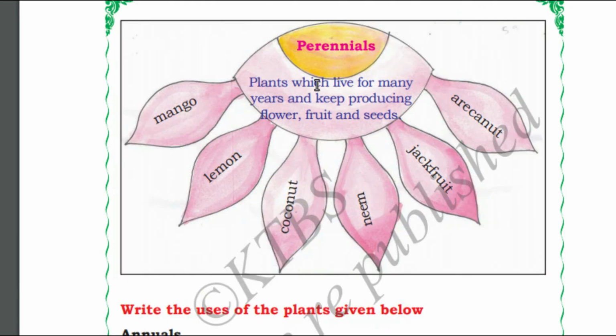Perennials: plants which live for many years and keep producing flowers, fruit and seeds. And they stay for many years. For example, mango tree, coconut, neem, jackfruit, and many other plants and trees.